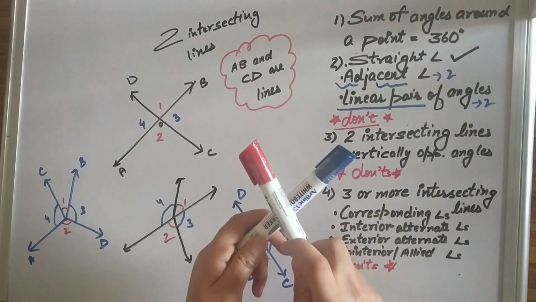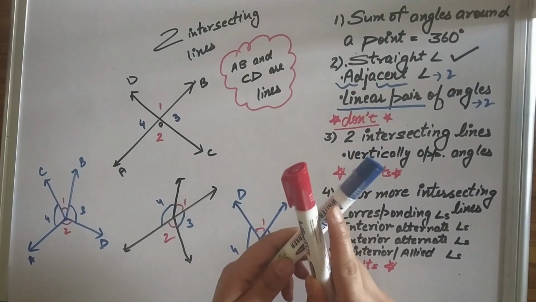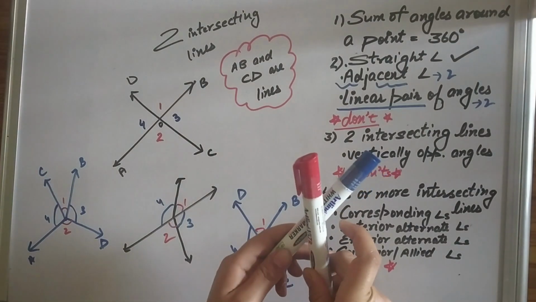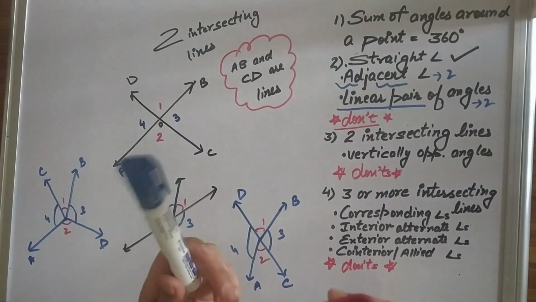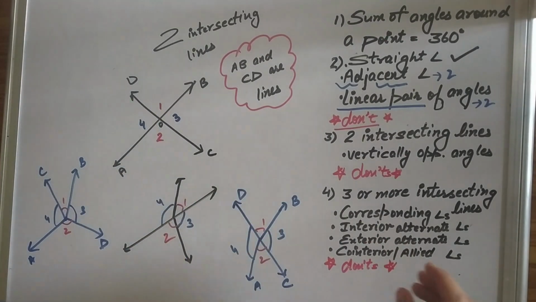Okay, this angle is equal to this. When I am reducing the lower one, it's also getting reduced. So these two angles are always equal to one another if the two lines are intersecting. They have to be lines. Now let's discuss the don'ts of this.